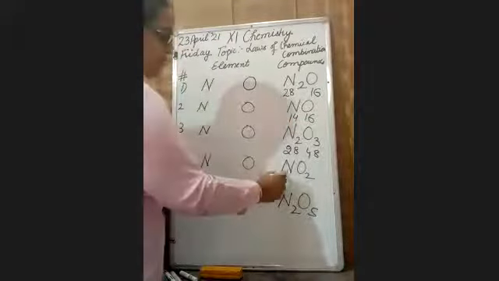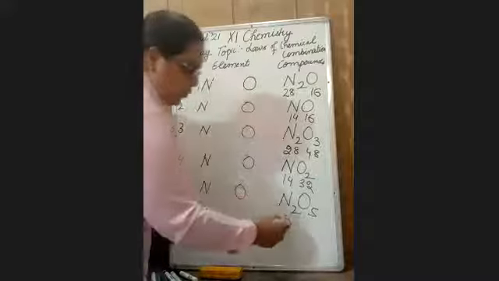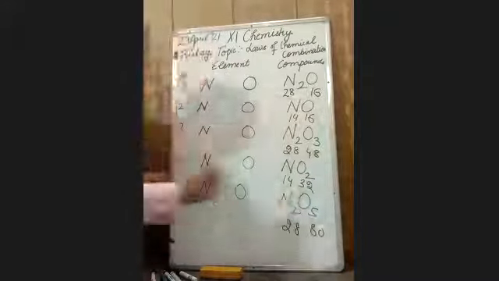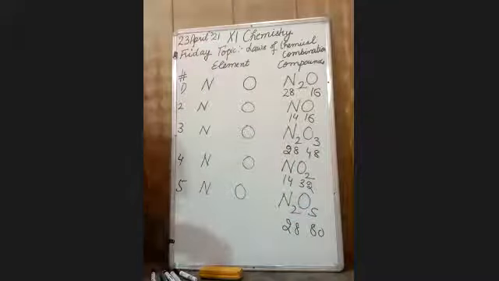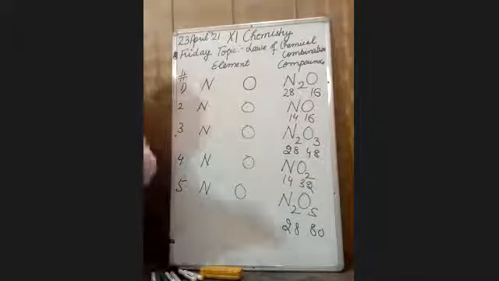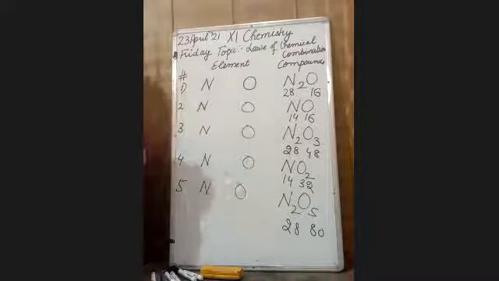In this nitrogen, 14:32. Here 28:80. Now here the case is quite different. No element is having a fixed mass. Here the mass of nitrogen is also changing, and the mass of oxygen is also changing. Now what can we do?